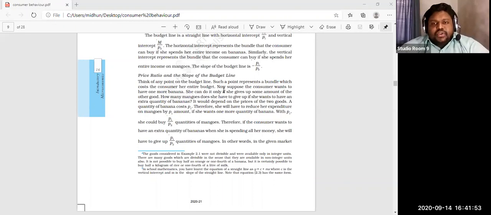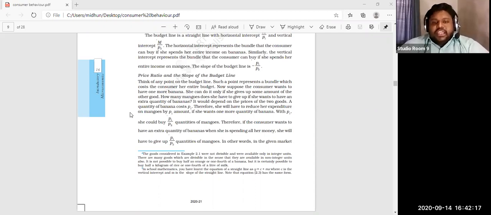Therefore, she will have to reduce her expenditure on mangoes by P1 amount. If she wants one more quantity of banana with price P1, she could buy P1 divided by P2 quantities of mangoes. Easily we can understand that 5 divided by 5 is 1. Therefore, if the consumer wants an extra quantity of banana, when she's spending all her money, she will have to give up P1 by P2 quantities of mangoes.